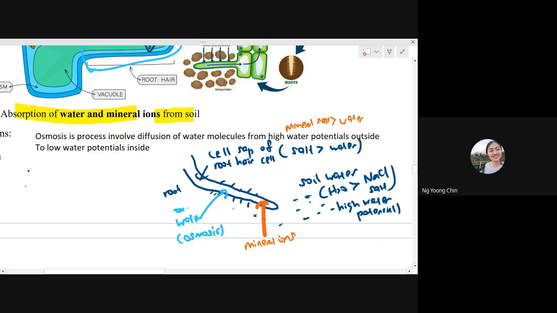from low concentration to inside, which has a high concentration of mineral ions. See, from low to high. So this is carried out by active transport. Active transport.